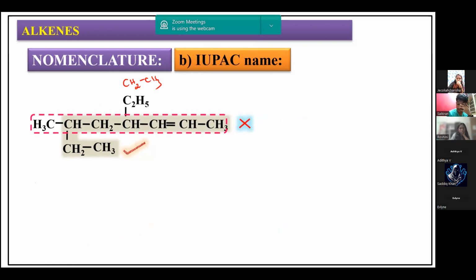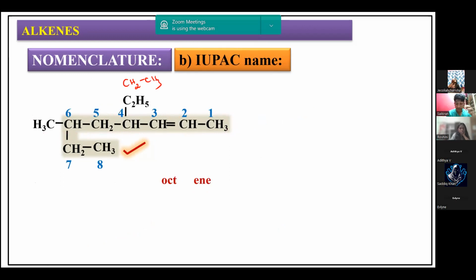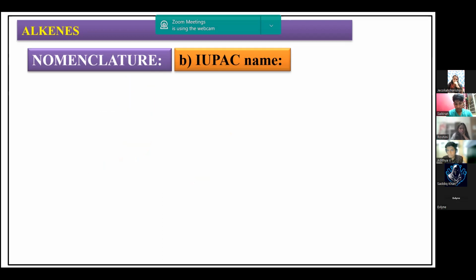Therefore, this is wrong and hence this is the correct one. For numbering, we do 1, 2, 3 from the right side, because the double bond should be given more priority. The second position it will come. So 4-ethyl, 6-methyl, oct-2-ene is the IUPAC nomenclature for this. This is one of the examples of IUPAC nomenclature.